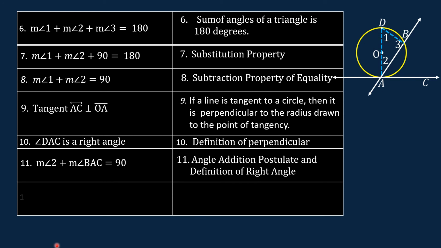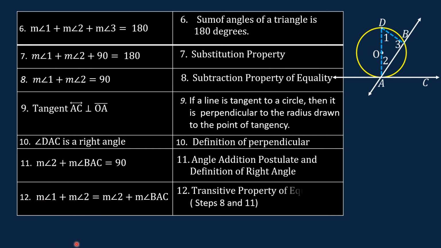So for our next statement, the measure of angle 1 plus the measure of angle 2, this one, is equal to the measure of angle 2 plus the measure of angle BAC. This is the left side of step number 11. The reason, transitive property of equality, steps 8 and 11.